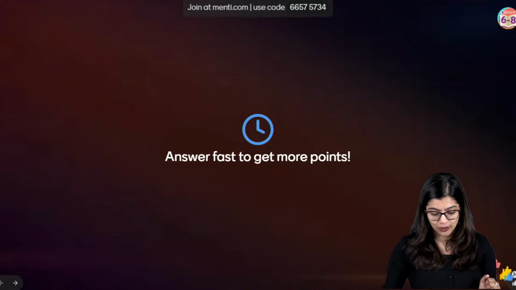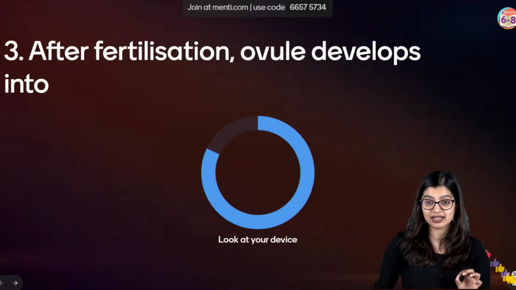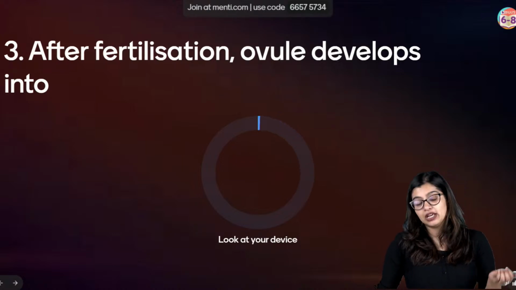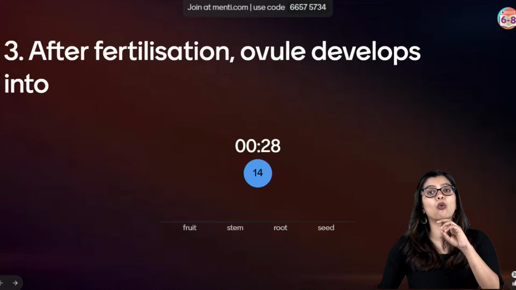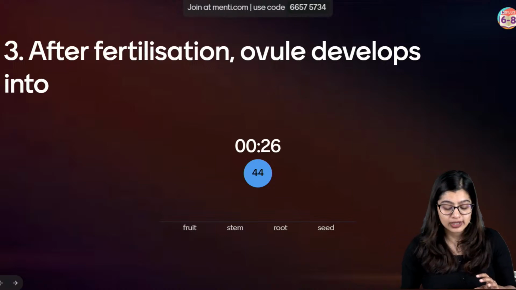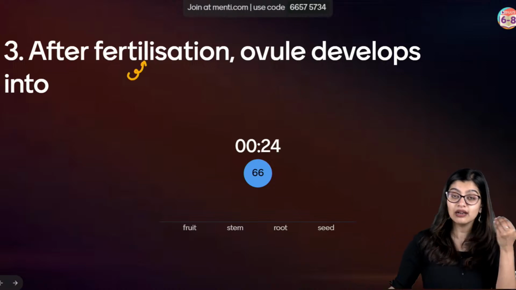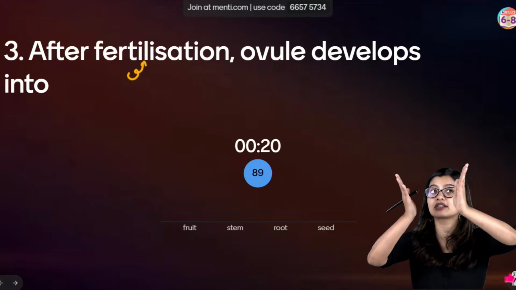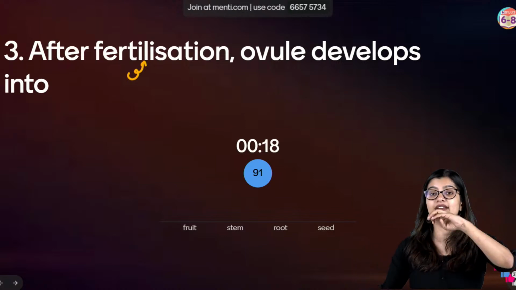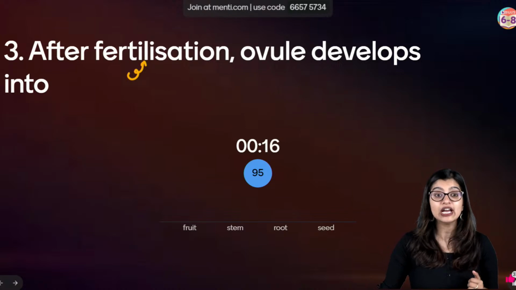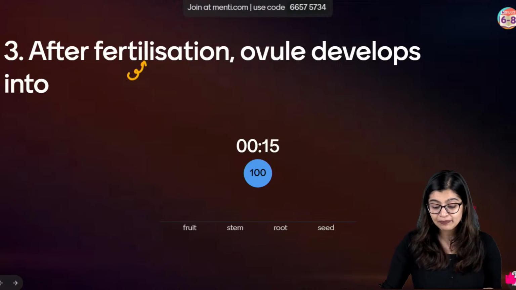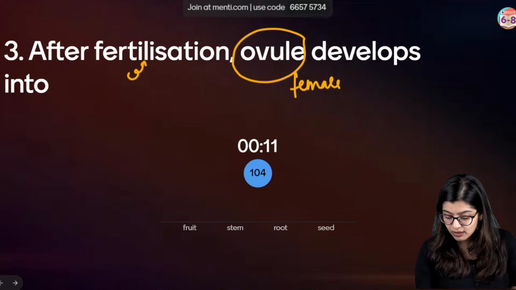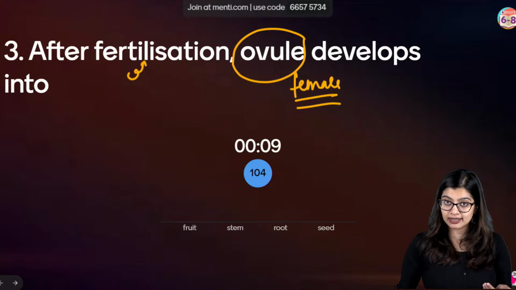Okay. Let's move on to question number 3, everybody. Let's have a look. Question number 3 on our screens now. After fertilization, the ovule will become what? So we know that in sexual reproduction where two parents are involved, the reproductive cells will come together and they will fuse by the process of fertilization, right? Now we know that ovule is part of the female reproductive part in flowers.